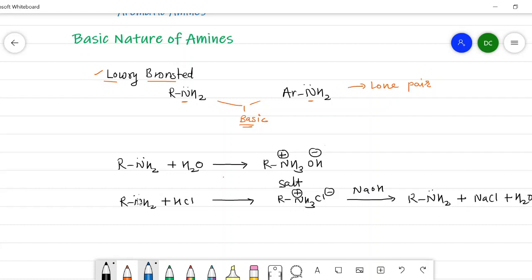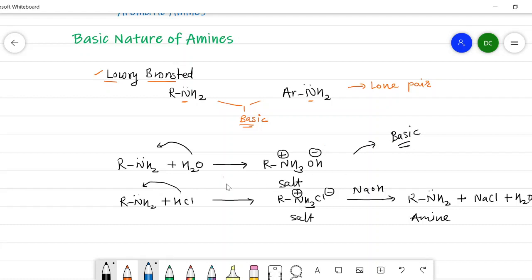It means that amines undergo reaction with HCl to form a salt, and the salt, when treated with a base, again regenerates the original amine. From this it is clear that the amine accepts a proton from HCl as well as water, and it gets converted into the corresponding salt. That's why amines are basic in nature.